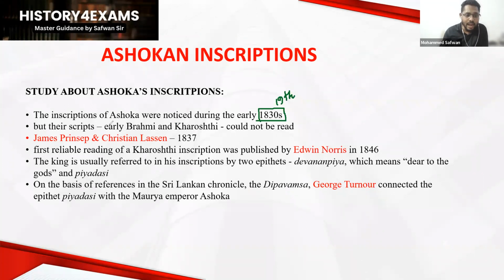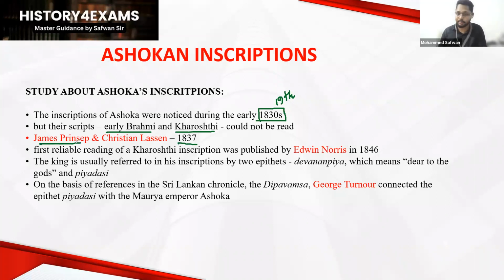Since the early inscriptions were in early Brahmi and Kharosthi script, modern people couldn't read them. So they were going to develop a similar language based on this early Brahmi. Thus, they made a serious, landmark approach to study this early Brahmi script. Thus, we have two very important persons in 1837.